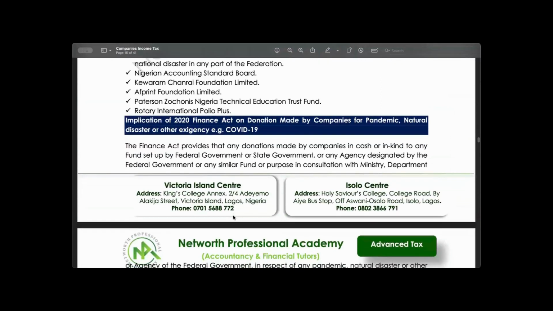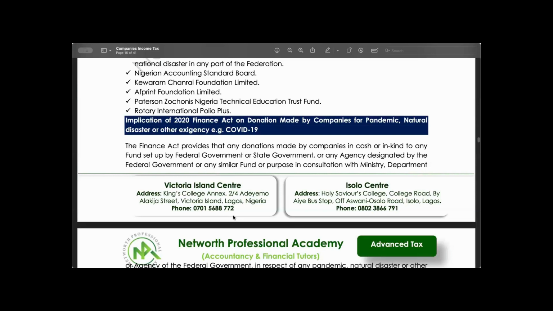Okay. Now, the one I want to also take attention to is the Finance Act 2020 that talks about the implication of donations made by companies during pandemic, natural disaster, and other exigency. An example of this situation that happened in Nigeria was COVID. During COVID, you will remember that a lot of people could not meet up with their responsibility.